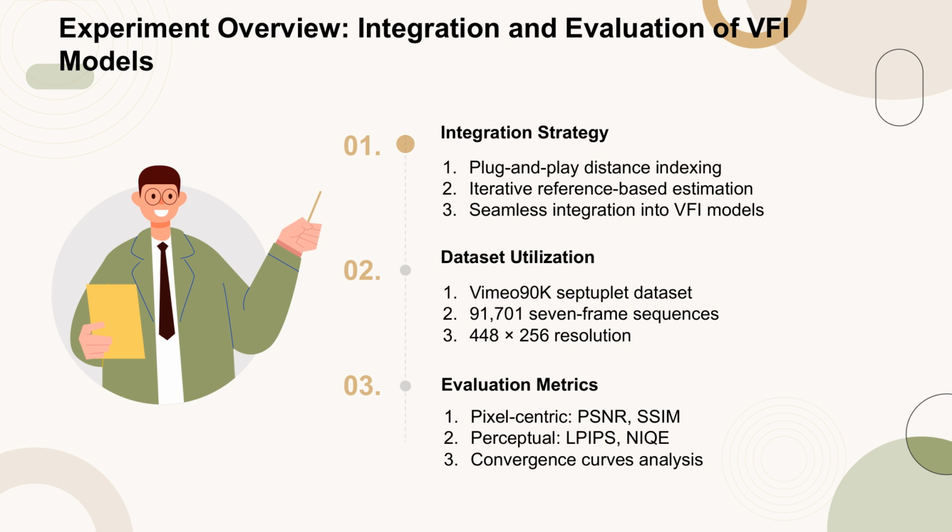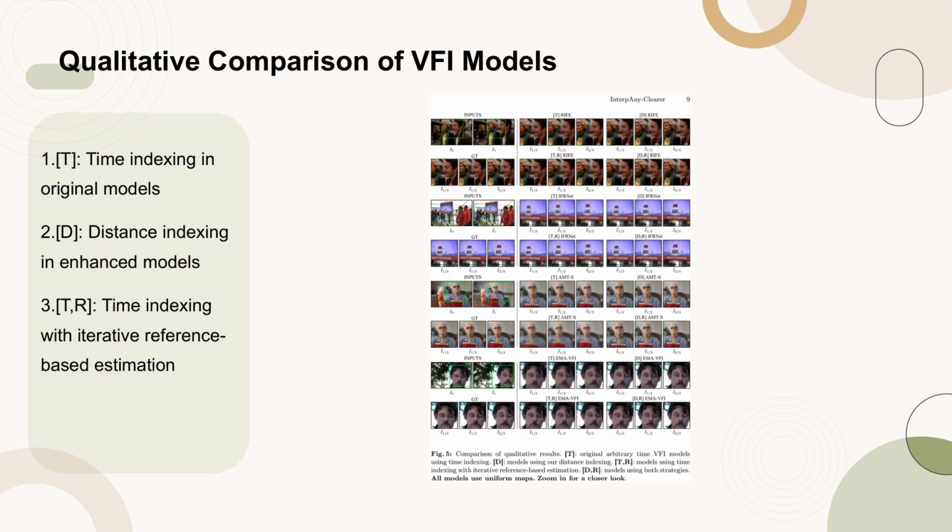Figure 5 presents a qualitative comparison of various versions of arbitrary time video frame interpolation (VFI) models. The base model, labeled as T, uses time indexing. Enhanced versions include models using distance indexing (D), iterative reference-based estimation with time indexing (TR), and a combination of both strategies (DR). All models utilize uniform maps for reference. The figure allows for a detailed visual assessment of the improvements brought by each enhancement strategy.